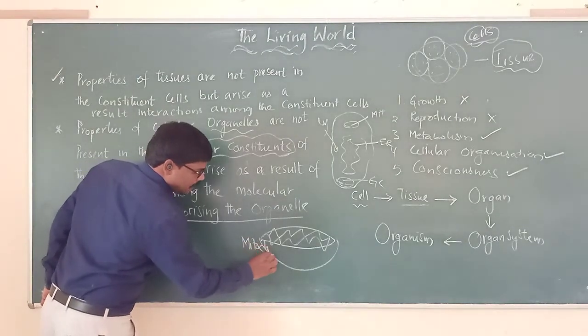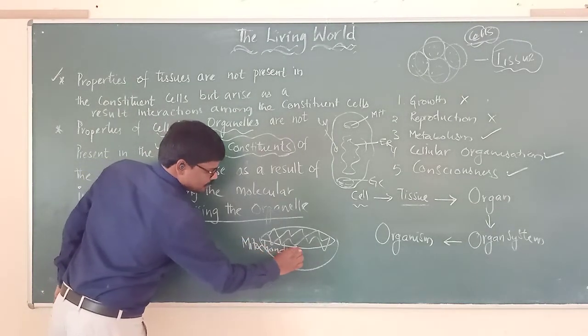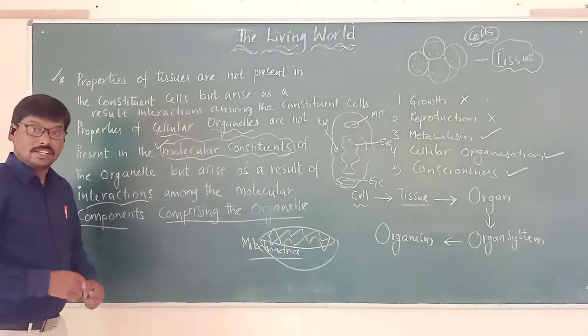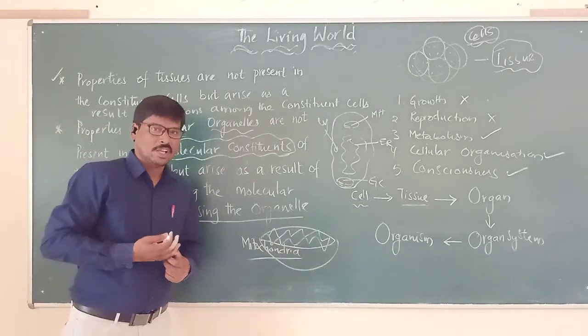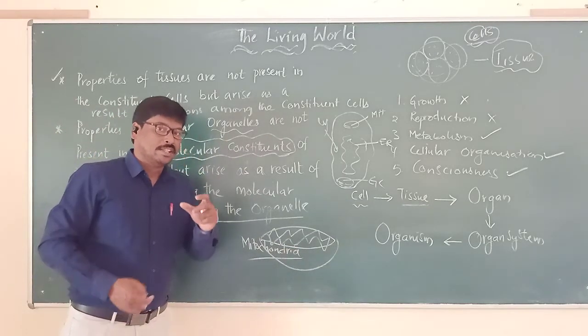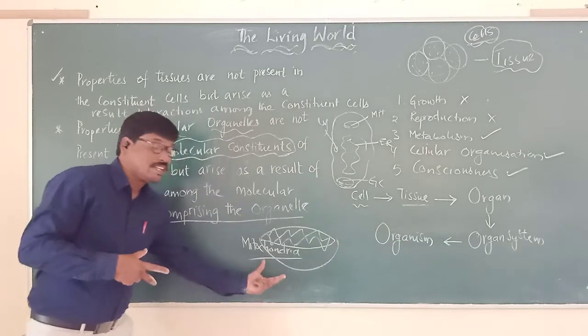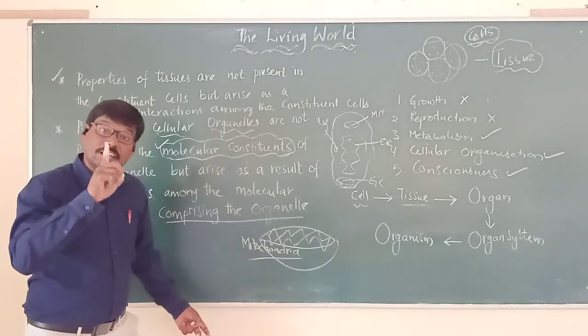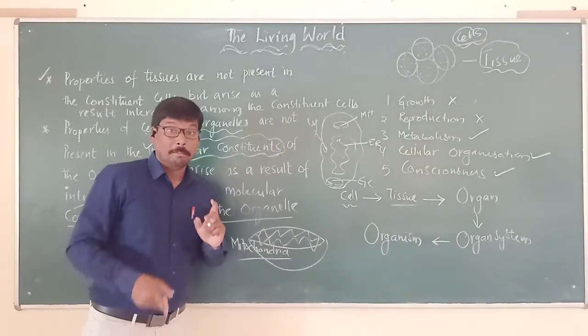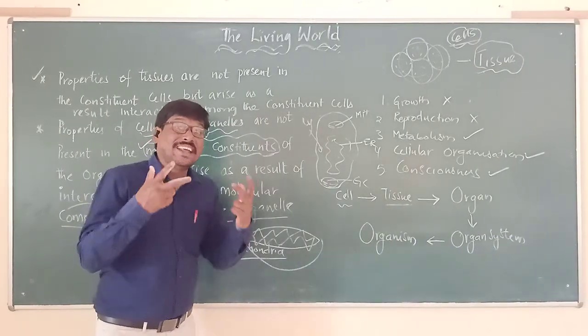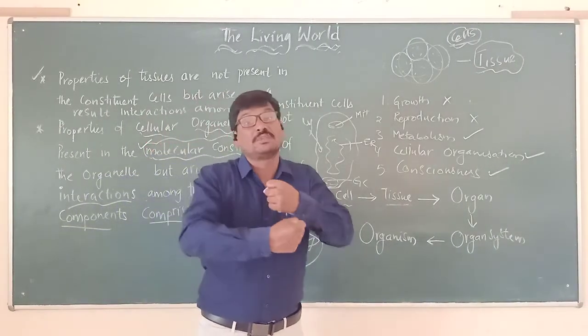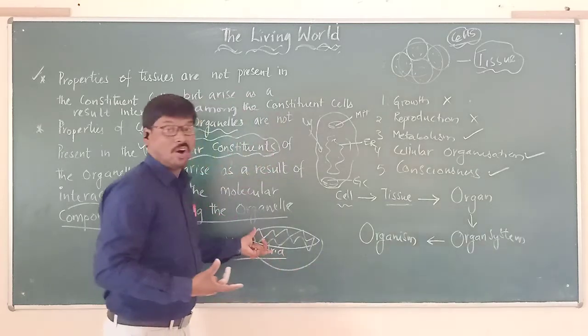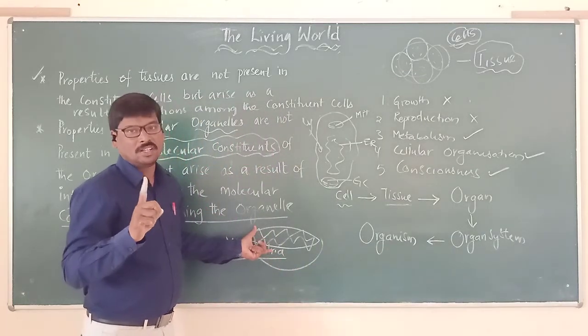In mitochondria, there will be various chemical substances. So what we have to understand here is that the properties of one cell organelle do not depend upon one molecule, but upon various molecules that are interacting with each other within that cell organelle.